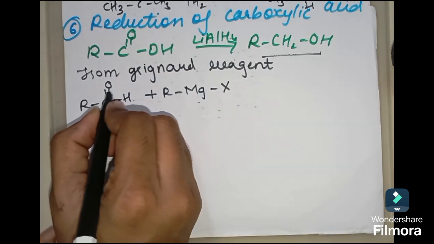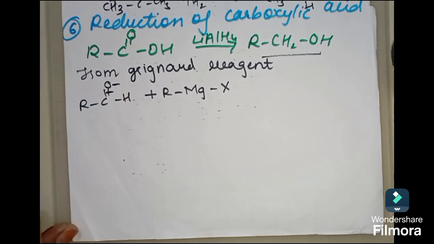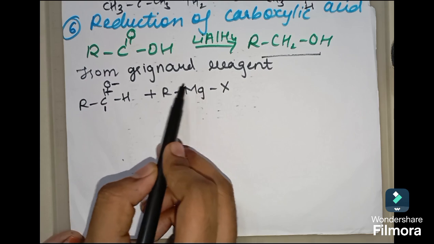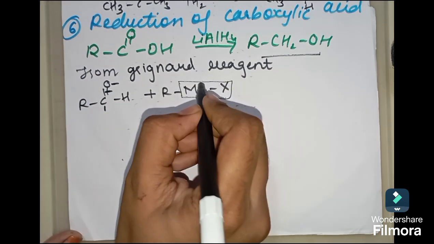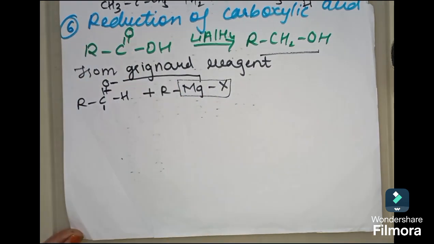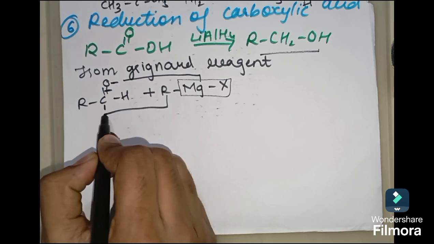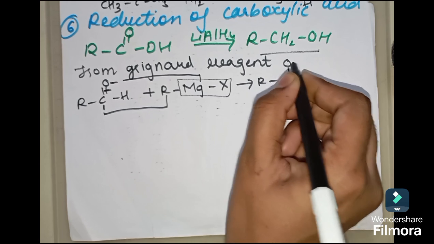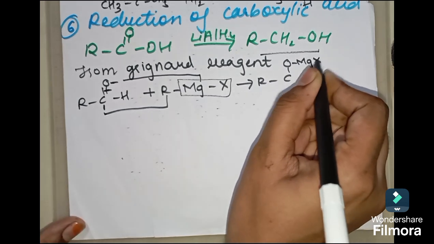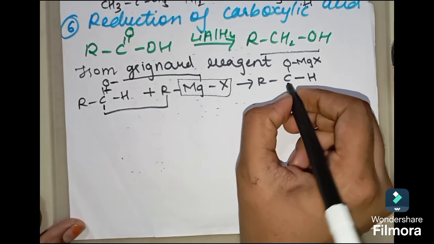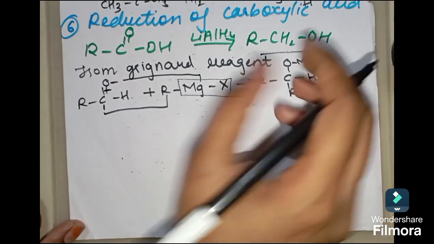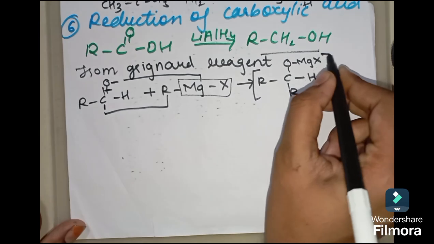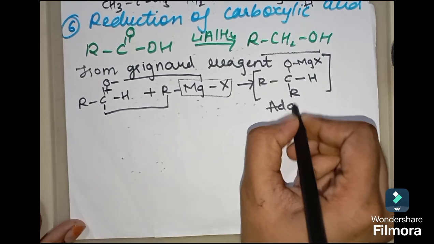Now students, what will happen over here? See, this double bond will get broken. Half of the part will go over here, half will go over here. Now what will happen? This MgX part will get attached to oxygen, and this R alkyl group will get attached to this carbon. So I'll get a product something like this. Since the reagent is getting added to the reactant, the product formed will be called an adduct.